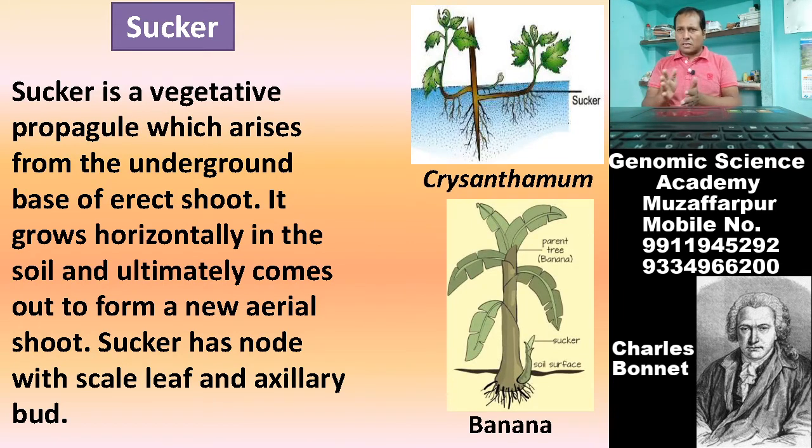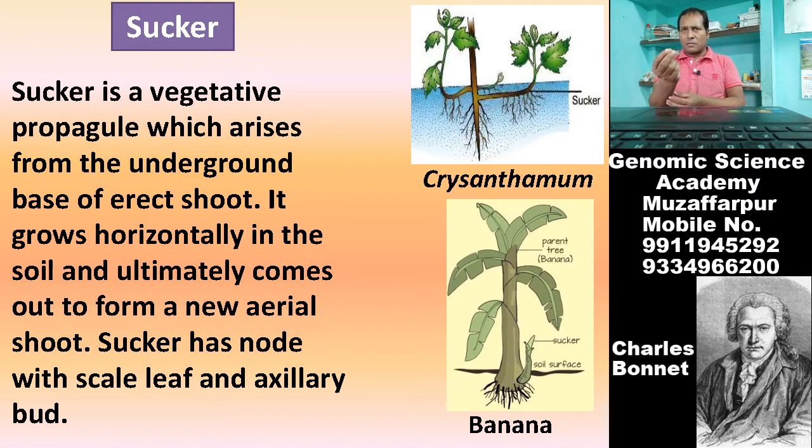Example of vegetative propagules. Now come on this sucker. What is this? This is also a vegetative propagule. From the underground base of the erect shoot, there is growth of vegetative propagules.